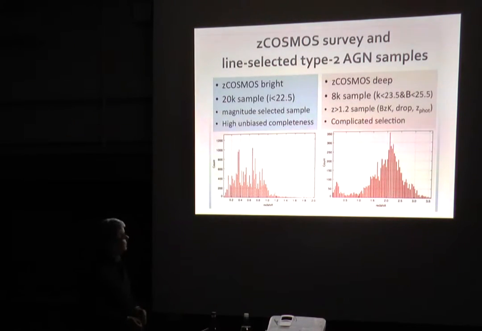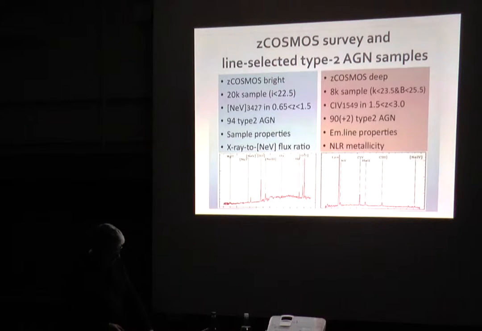And in these two parts of the survey, I use neon V in the bright part because the redshift is lower, and so you can see the bluer neon V line at redshift around 1.